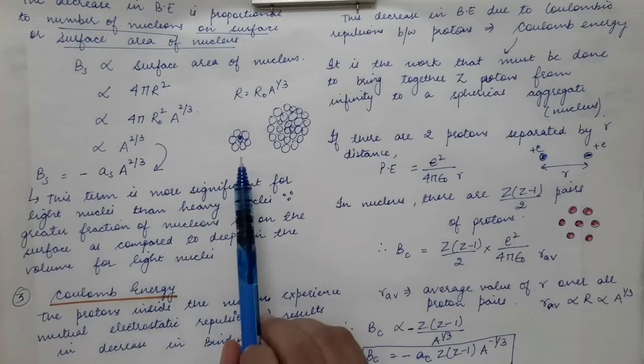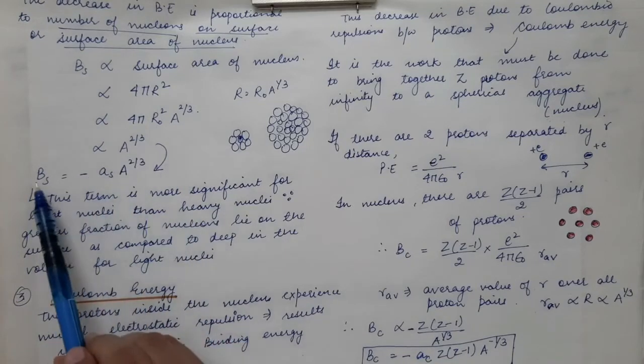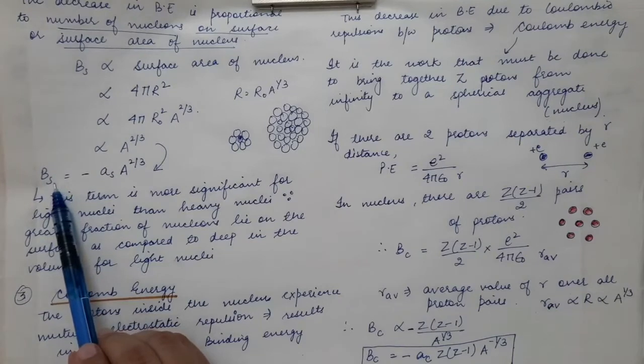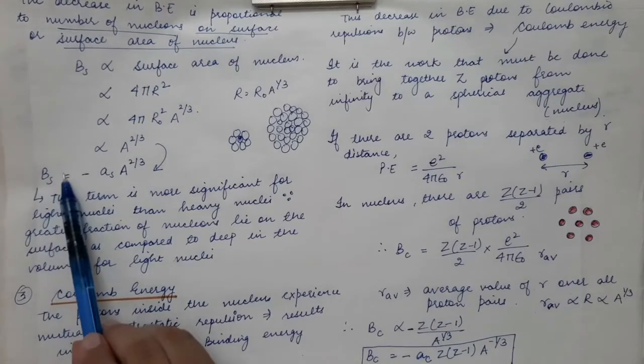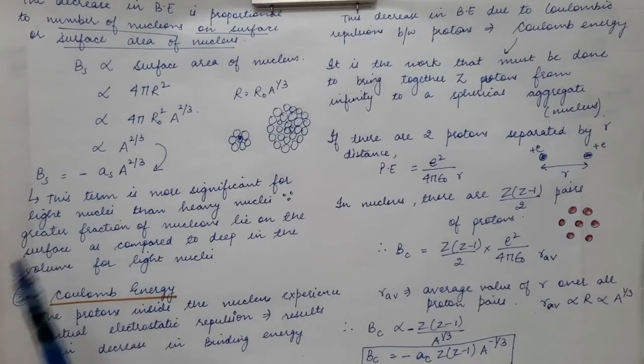Now this was the surface binding energy. This term takes into account the nucleons that are present on the surface of the nucleus, and hence it reduces the overestimation which is done by the volume binding energy. So therefore we have a negative sign over here.